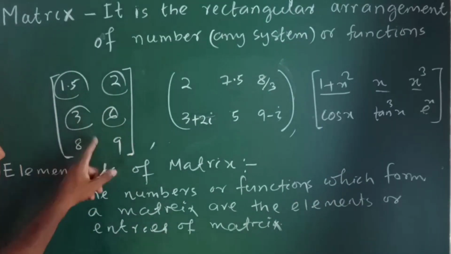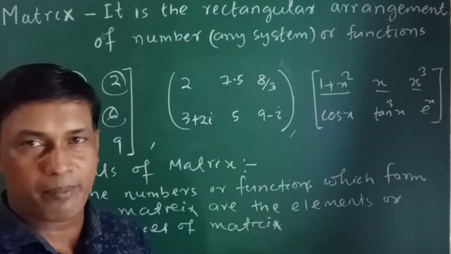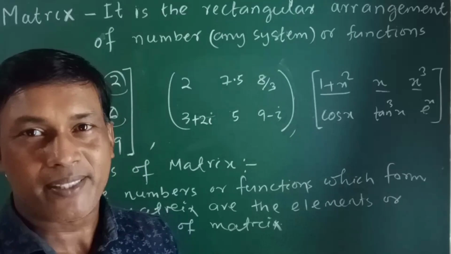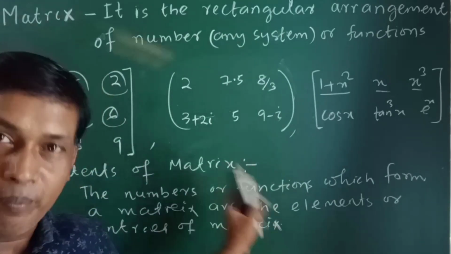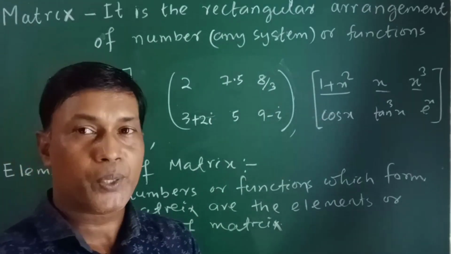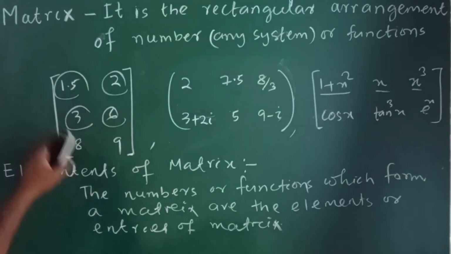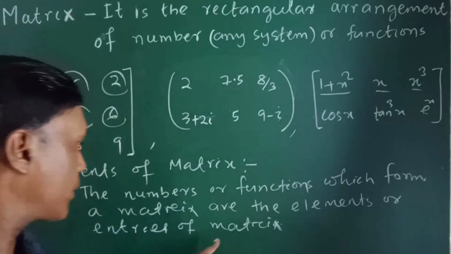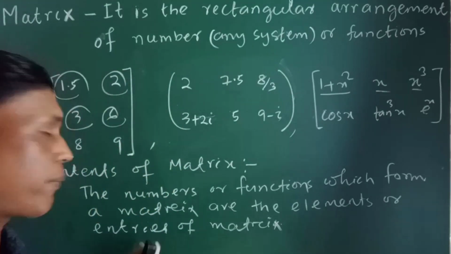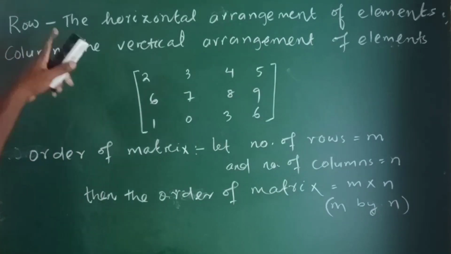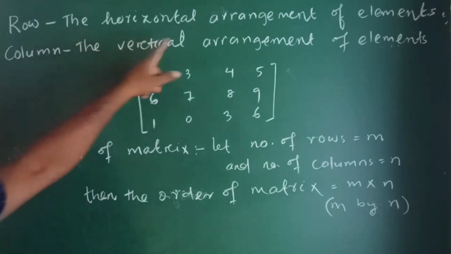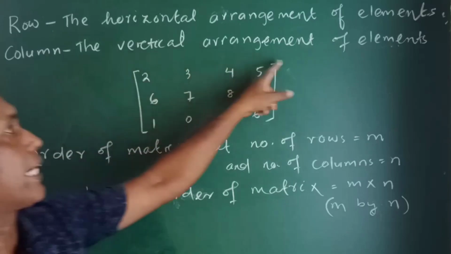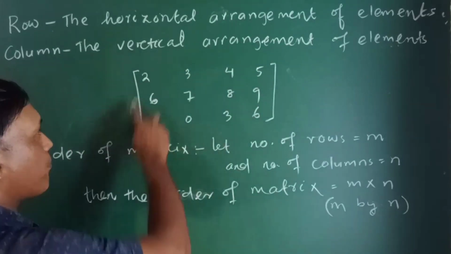Now here are 6 elements, here 6 elements, here is also 6 elements, and in the xyz 1 4 3 there are 3 elements. So the numbers which form a matrix, the numbers which are arranged to form a matrix, are known as the elements of a matrix. Elements or entries, the plural of entry. Now, row: the horizontal arrangement of elements is known as a row, and a column is the vertical arrangement of elements. Now this is a matrix.